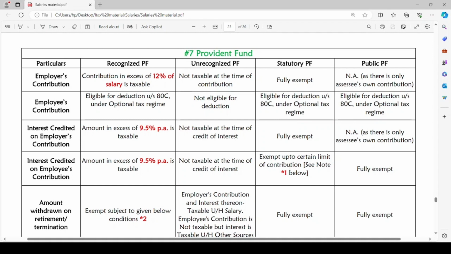And coming to employee's contribution towards the recognized Provident Fund, it is eligible for deduction under section 80C under the optional tax regime. That means it is taxable under default tax regime. Interest credited on employer's contribution: if the interest is in excess of 9.5% per annum, it is taxable. If it is less than 9.5%, it will be exempt. Interest credited on employee's contribution, amount in excess of 9.5% per annum is taxable.